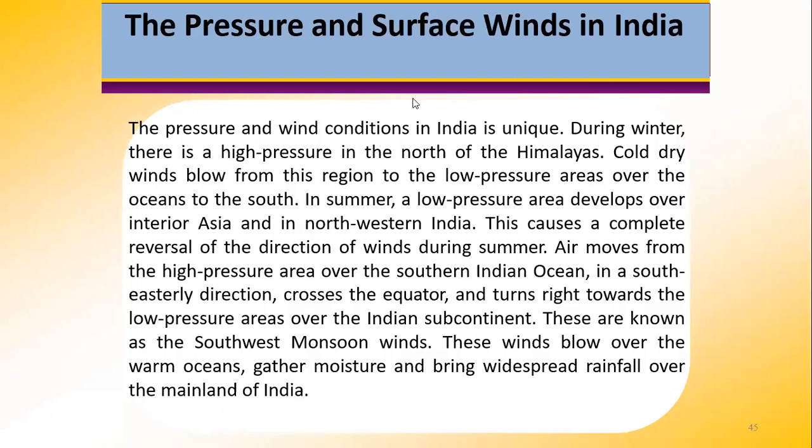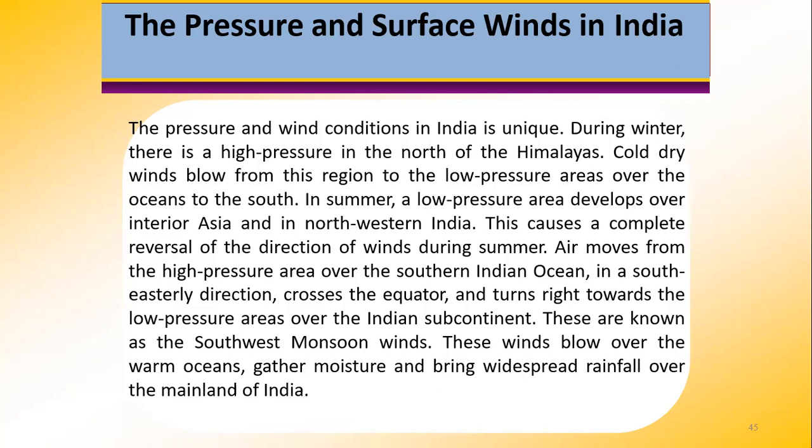Now, let's understand why India is not a country which has only arid land, because the pressure and wind conditions in India are unique. During winter, there is high pressure in the north of the Himalayas, and cold, dry winds blow from this region to low pressure areas over the oceans to the south. This is what happens in the winter. These winds blow from the Himalayas. These are cold, dry winds. They blow towards the low pressure areas of the oceans, which are at the south of India.